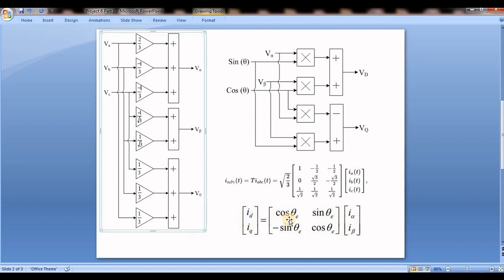But here ID equal to cos theta into I alpha. I mean cos theta into alpha component. But here I took alpha into sine component. So these both are the opposite in nature. I mean if it is sine theta, it is cos theta. So the difference I will show you.